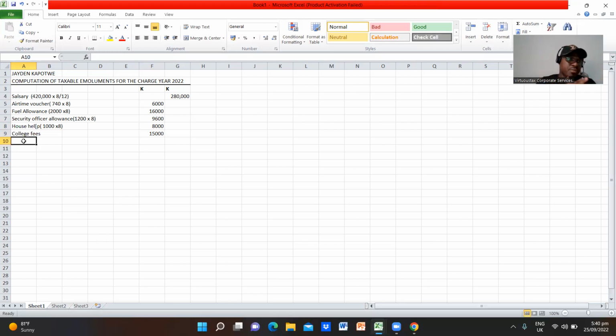So what he received from employment was accrued leave pay. According to the tax laws, employment benefits, accrued leave pay is a taxable emolument. Okay, this is a taxable emolument. So accrued leave pay.